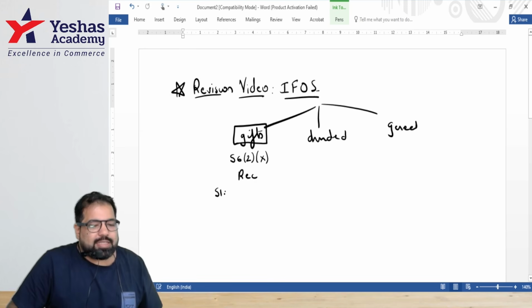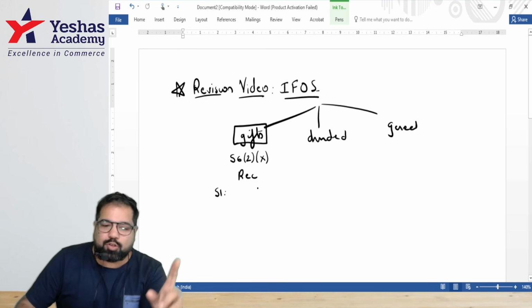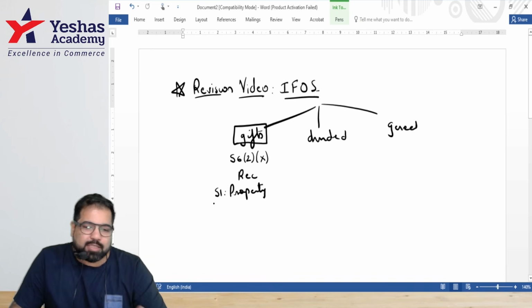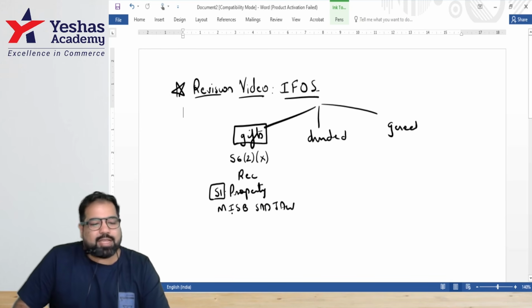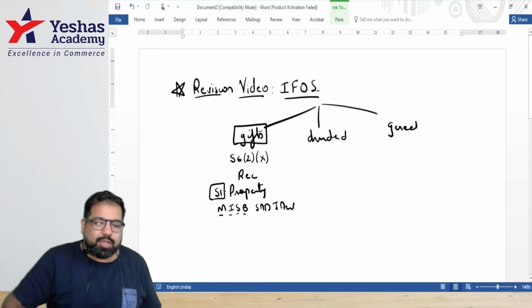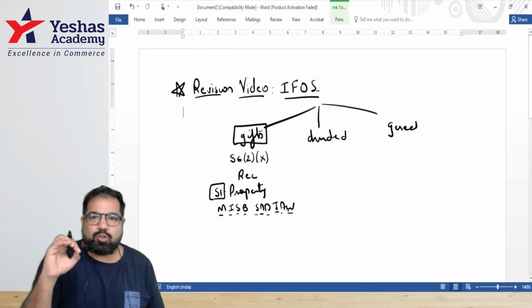Step number one says that yes, the government will tax your gifts, but only those gifts which are in the definition of property. So, sir, what is the definition of property, guys? It's very happy that you know this SAT job very well, guys. MISB, SAT, and job. That means, guys, if it's money or immovable property or shares or bullion. Bullion basically means precious metal, gold coins, etc., or jewelry. Guys, drawing, archaeological collections, scriptures, art, or work of art. Only these are in the definition of property.